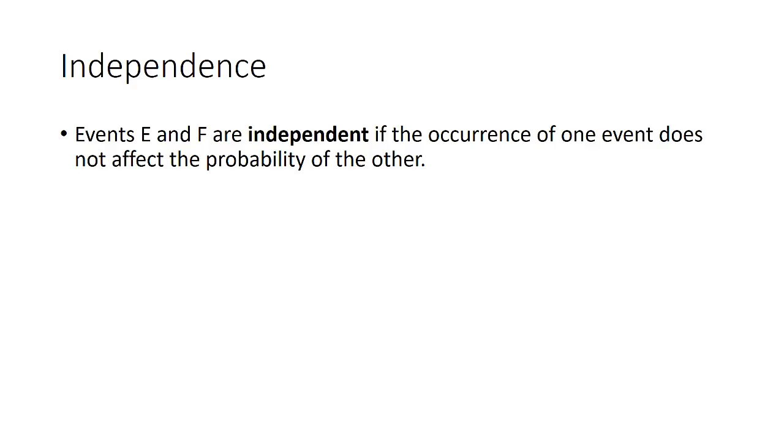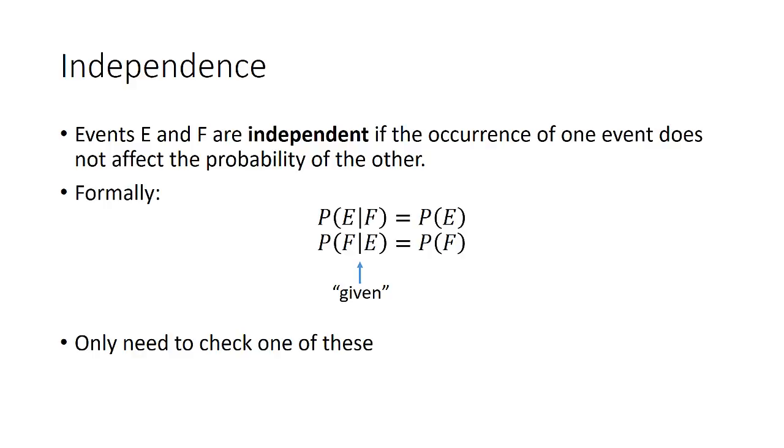Two events E and F are called independent if whether or not one of them occurs doesn't affect the probability of the other event occurring. Formally, we write this as the probability of E given F equals the probability of E, where the vertical line represents the word "given."